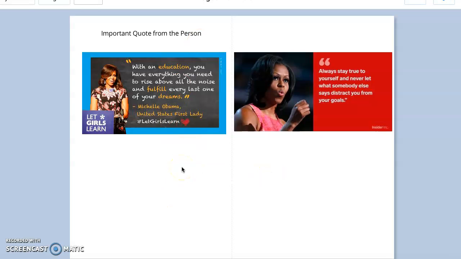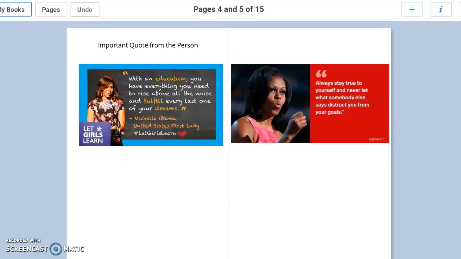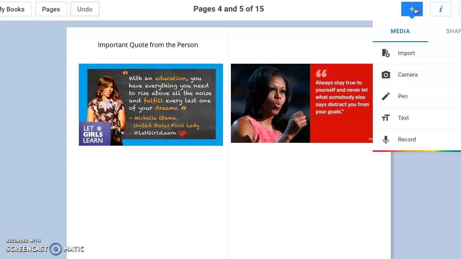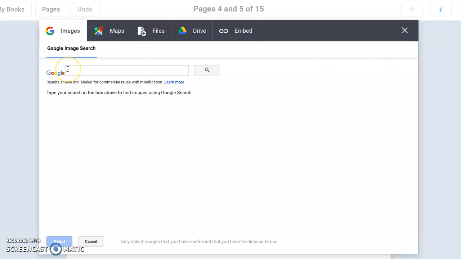So here's how you can add a quote to your biography. You're going to, again, just like we did yesterday when we looked for a photograph for the cover of our book, click the plus sign and click import. So here's the first way that you can add a quote. Just like we did yesterday, you're going to search for your person, but this time at the end, you're going to put quote.